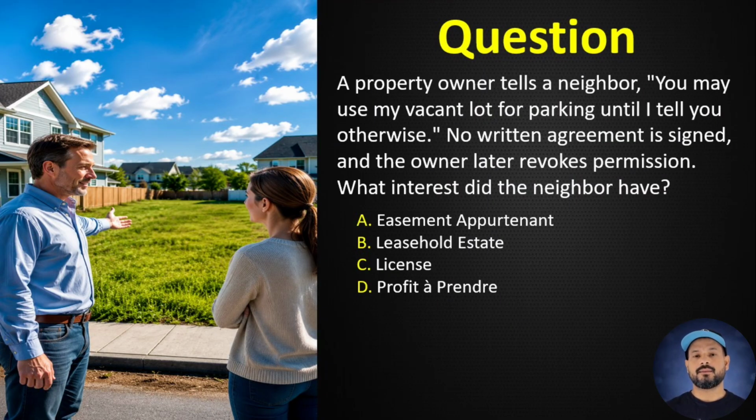Question number 1. A property owner tells a neighbor, "You may use my vacant lot for parking until I tell you otherwise." No written agreement is signed and the owner later revokes permission. What interest did the neighbor have? A. Easement appurtenant. B. Leasehold estate. C. License. D. Profit. Correct answer, C. License. A license is revocable permission to use another person's property.